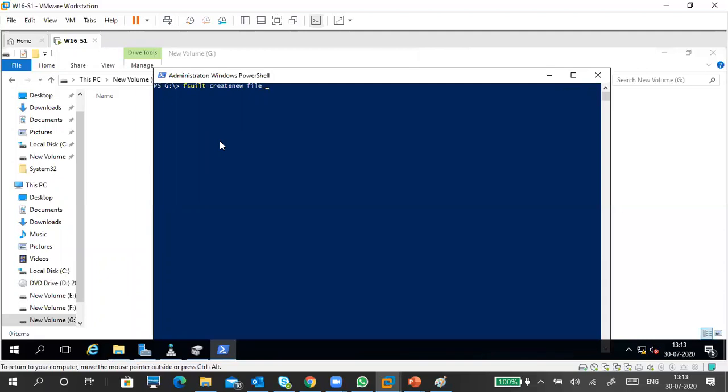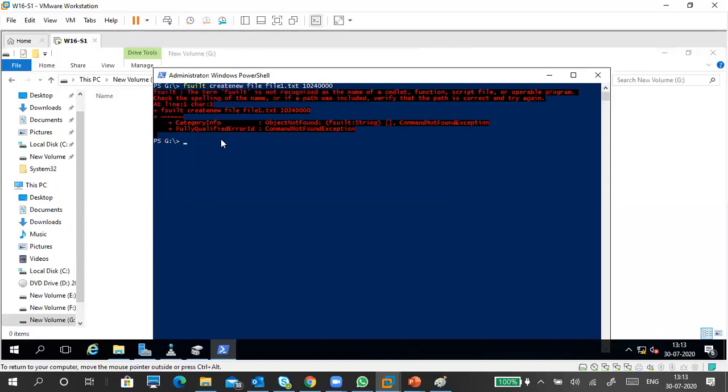So then we have to put a file size, right? 1024. New file name is file1.txt. What will happen? Either it will throw error or it will create. Yeah, it's throwing error.